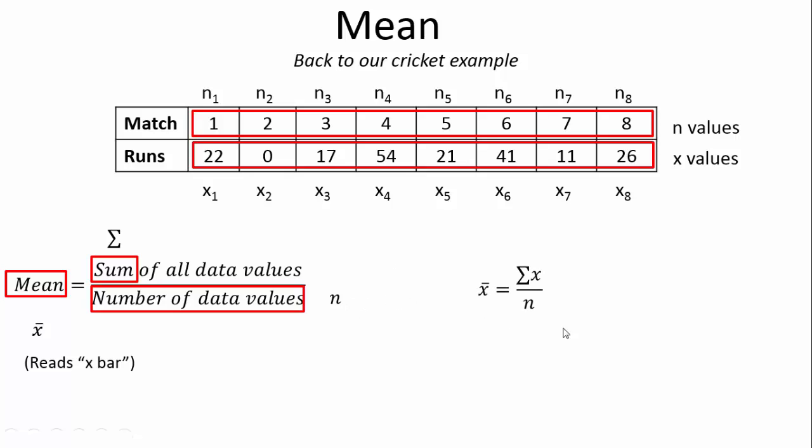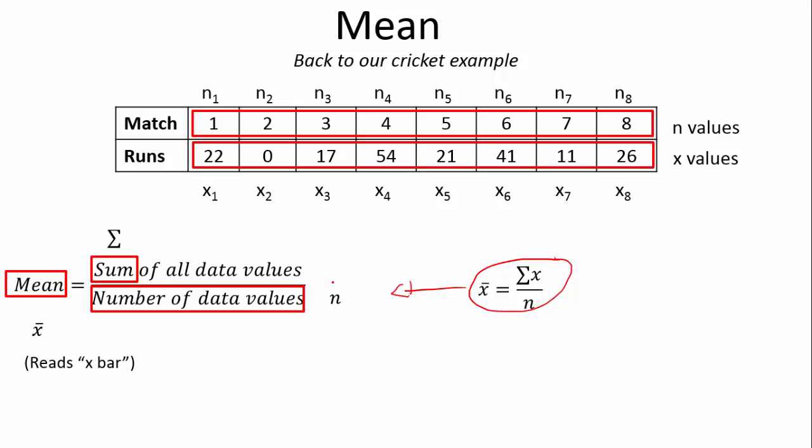So here we can define the mean as the sum of all the X values divided by the number of values. What this formula is saying is exactly what you read there: the mean is the sum of all the data values X divided by the total number of data values.